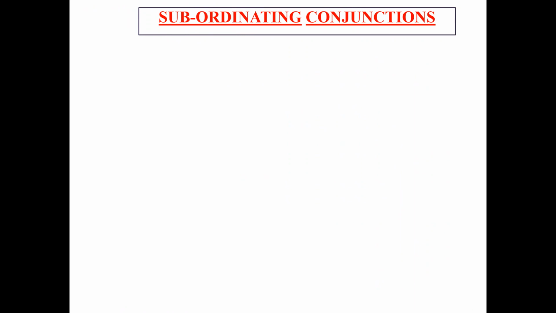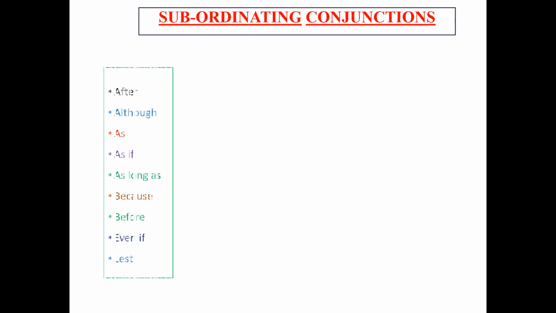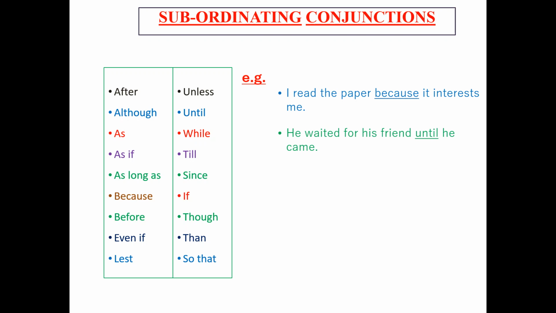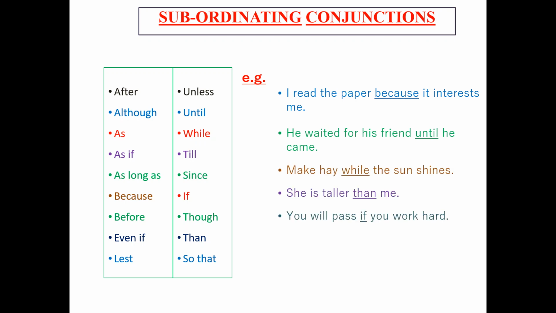Now we come down to subordinating conjunctions. And a subordinating conjunction, as the name suggests, joins the dependent part of the sentence to its main part. Let's look at some subordinating conjunctions. After, although, as if, as long as, because, before, even if, lest, unless, until, while, till, since, if, though, than, so that, and so on.